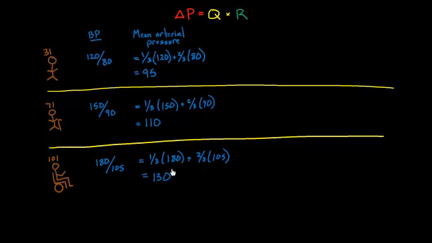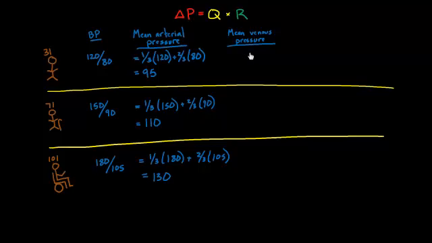So I figured out my mean arterial pressure, and I also need my mean venous pressure, because we're going to have to subtract the two from one another to get the delta P, delta meaning the difference.